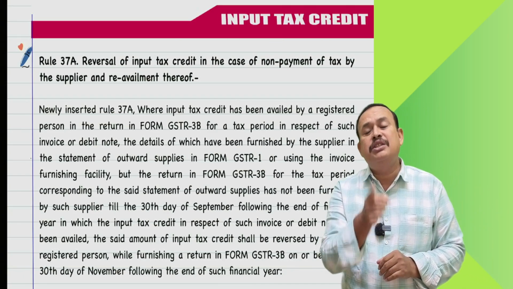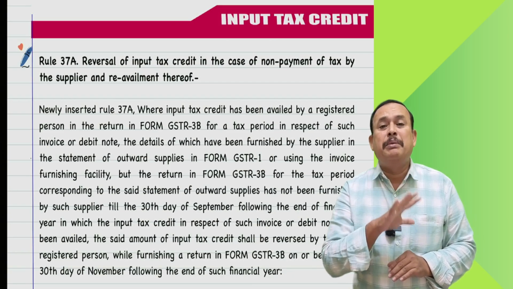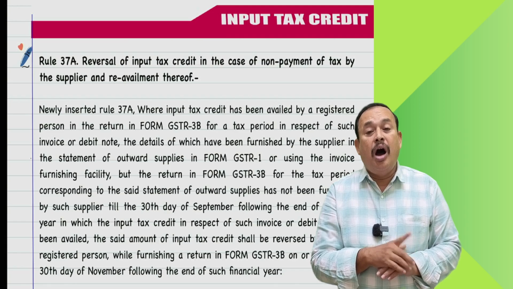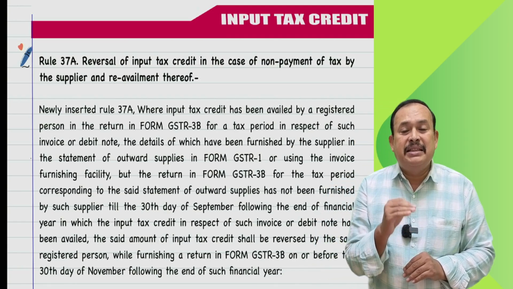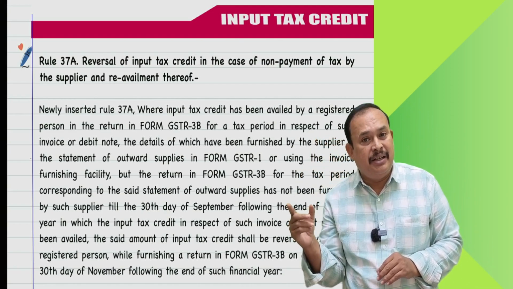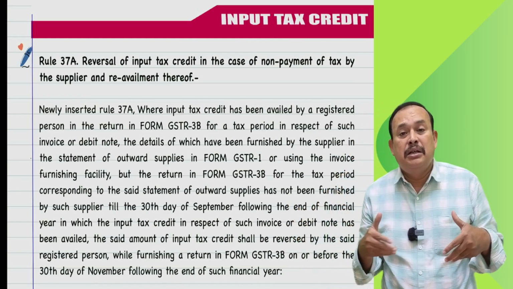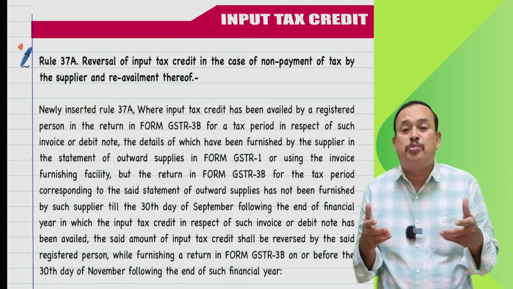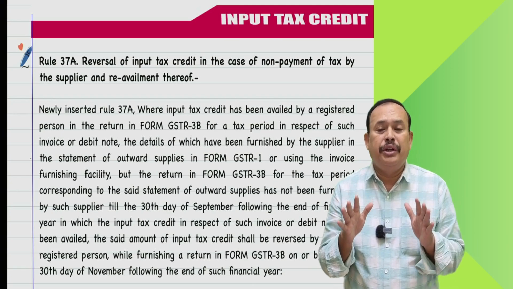Fine. In that case, you are allowed to pay the GST of the September month liability on or before the 30th day of September of the succeeding financial year. That means in which financial year you have submitted the GSTR 1 return showing your output liability, say the financial year 24-25.